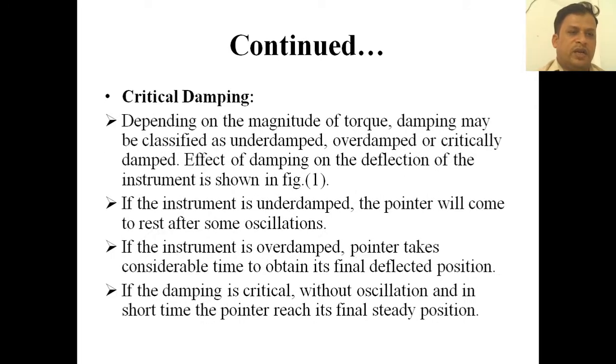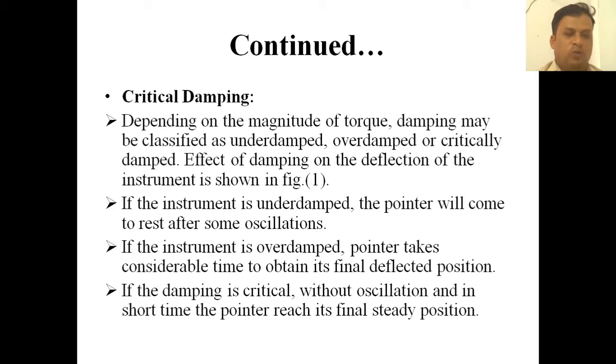What is critical damping? Depending on the magnitude of torque, damping may be classified as underdamped, overdamped, or critically damped. Effect of damping on deflection of instrument is shown in the figure. If the instrument is underdamped, the pointer will come to rest after some oscillations. If the instrument is overdamped, the pointer takes considerable time to obtain its final deflected position. If the damping is critical, without oscillation and in short time, the pointer reaches its final steady position. This is called critical damping, where damping is critical means without oscillation and in short time the pointer reaches its final steady position.